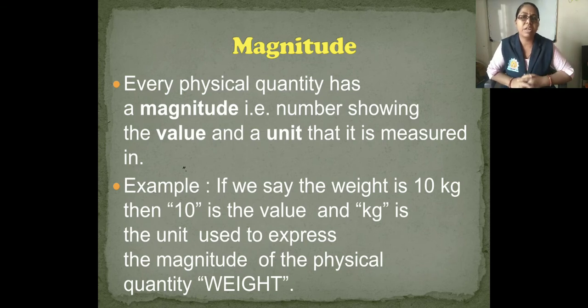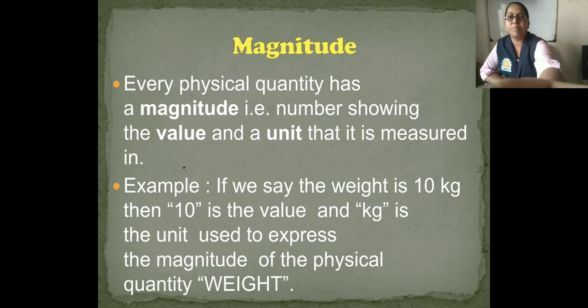Here is one more example. If we say weight is 10 kg, 10 is the value and kg is the unit used to express the magnitude of that physical quantity, which is weight. And 20 kilometers is the magnitude of the physical quantity distance. So this is all about magnitude.